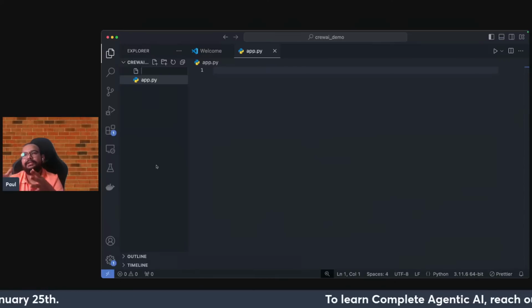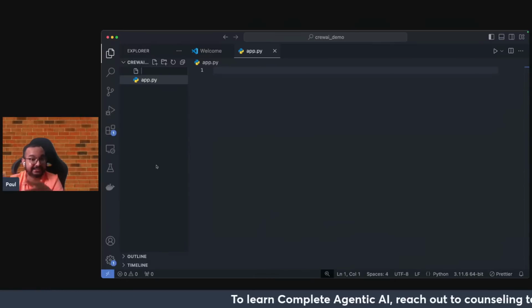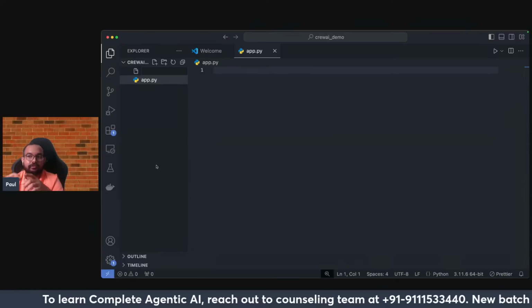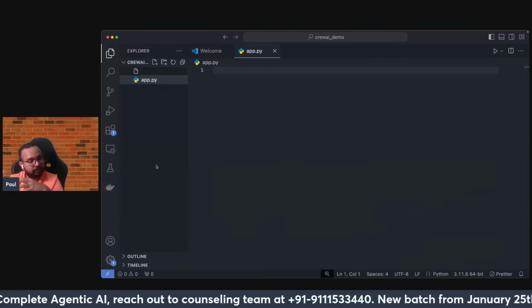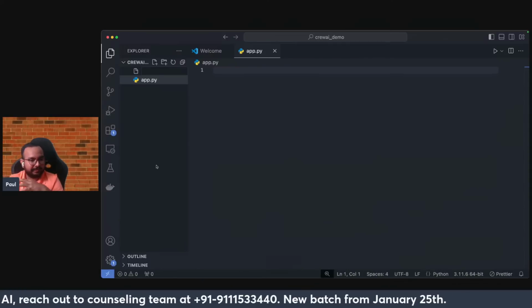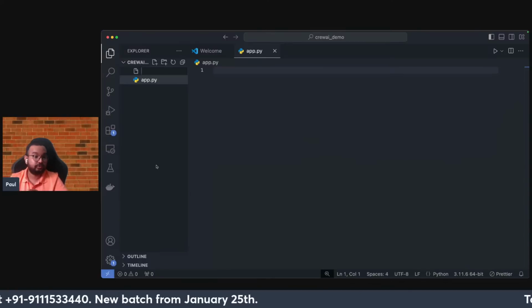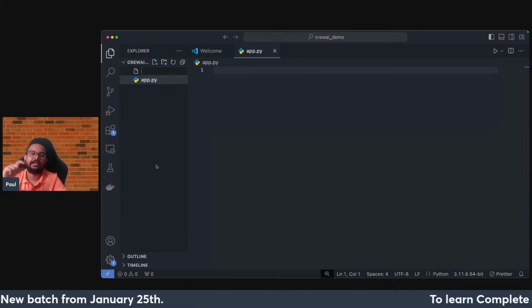So for example, if agent one has given some type of content, now the content needs to be verified, like what is the source of the content. All those things will be taken care of by agent one. Then agent two will come. It will go to those sources and citations, and then it will actually verify.